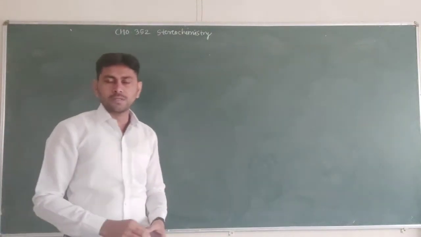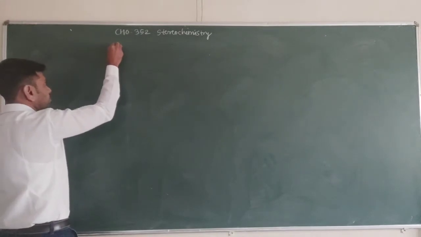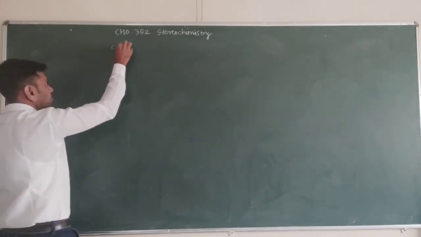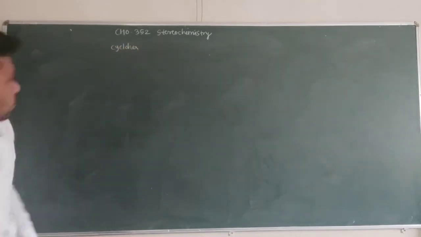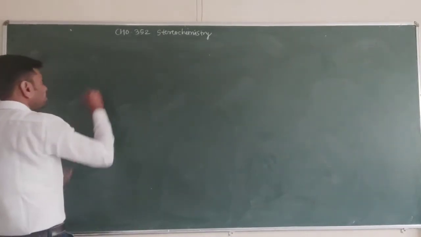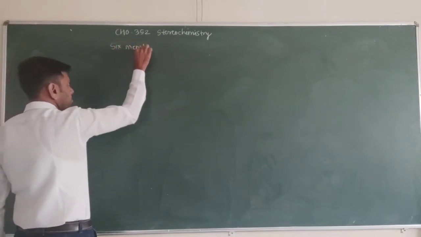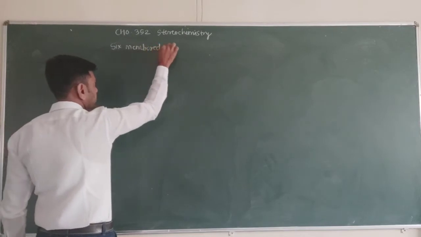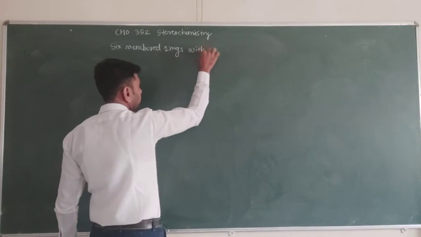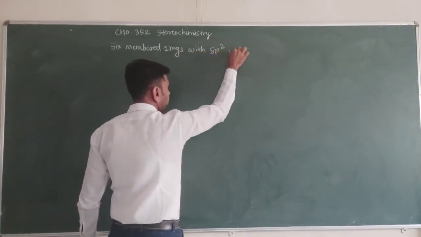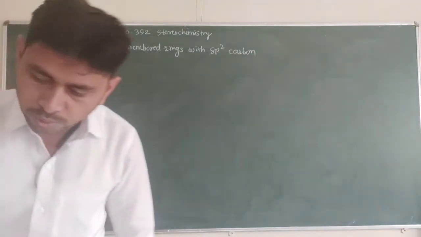Next point in the stereochemistry that we have to study is cyclohexane. Next point is the 6-membered ring with sp2 carbon. 6-membered rings with sp2 carbon. 6-membered ring with sp2 carbon.